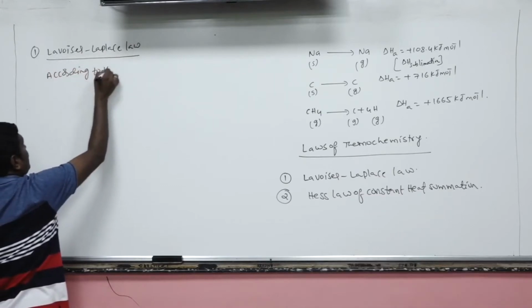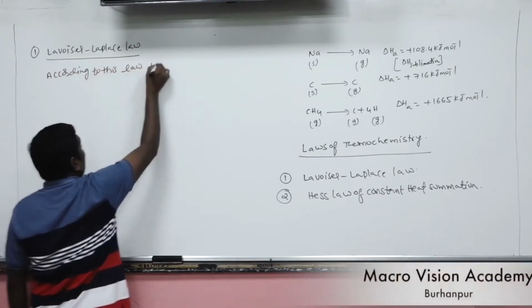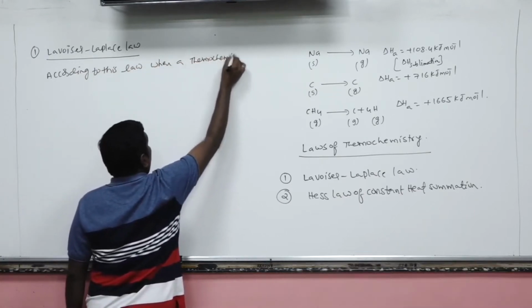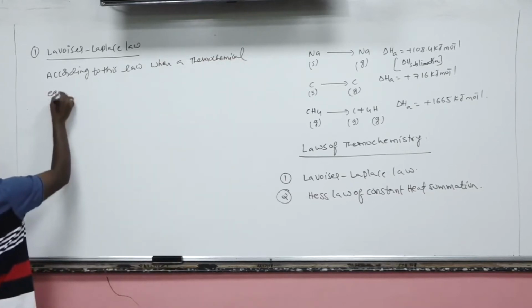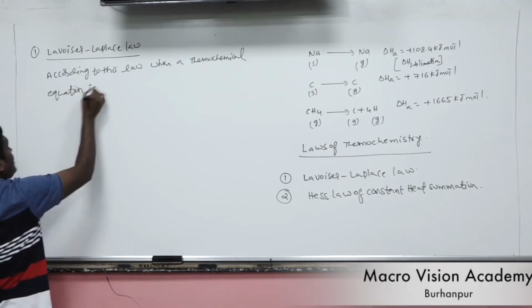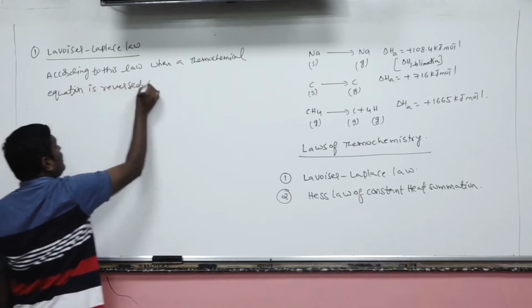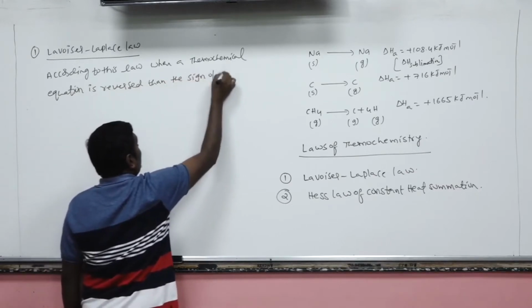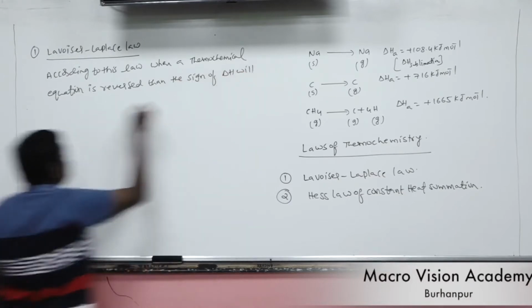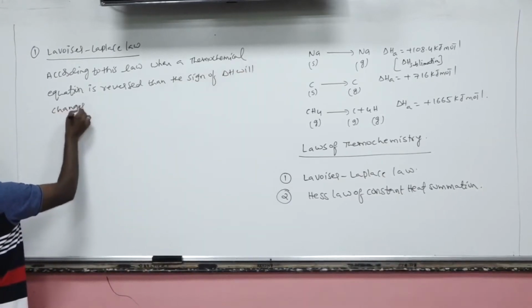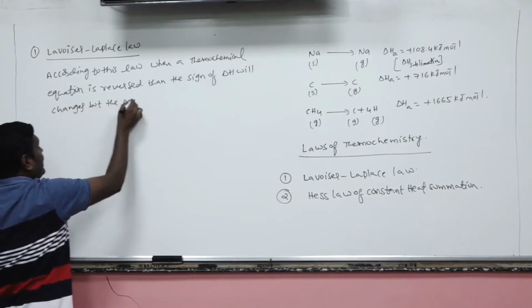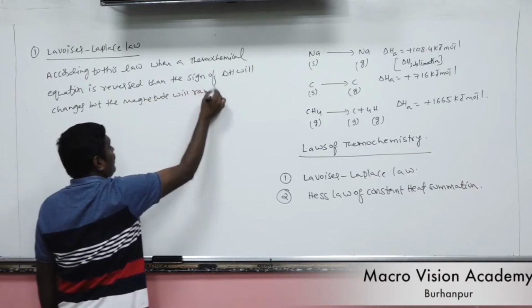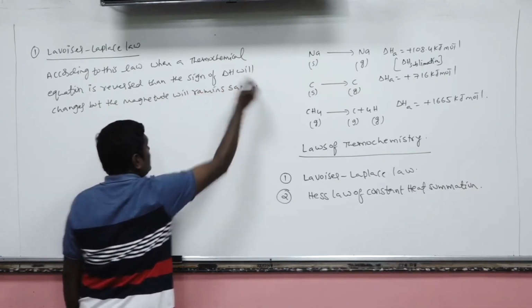According to this law, when a thermochemical equation is reversed, then the sign of delta H changes, but the magnitude remains the same.